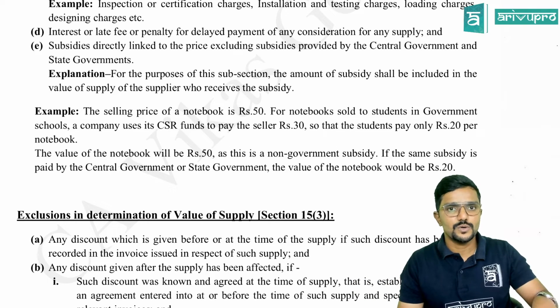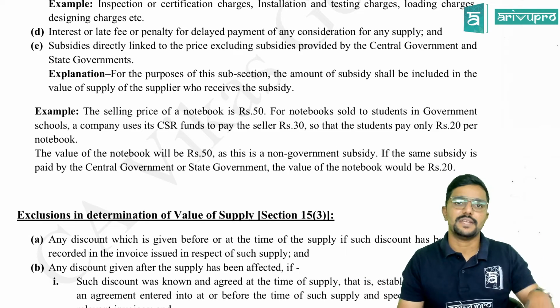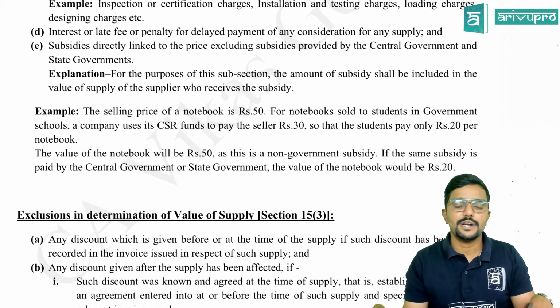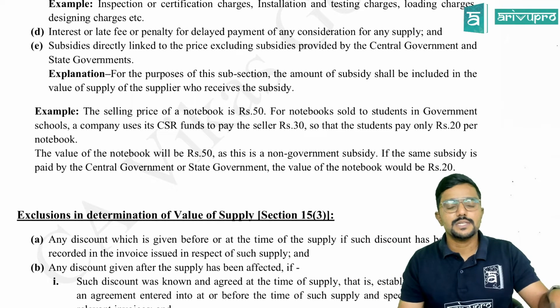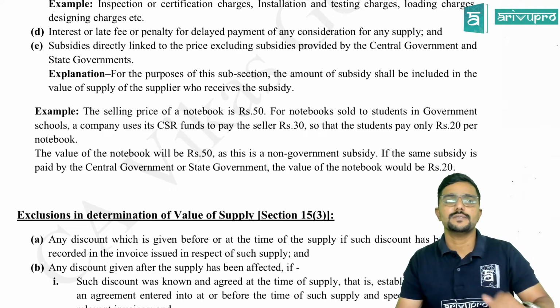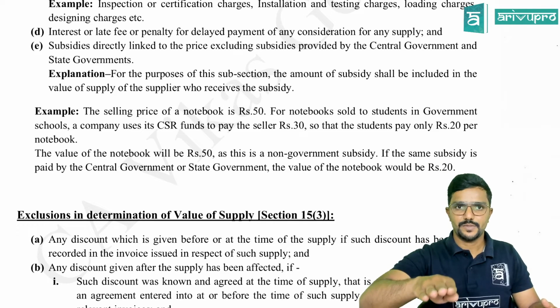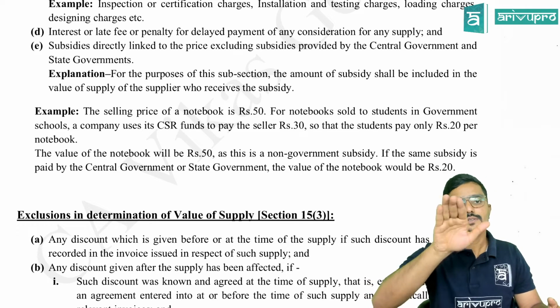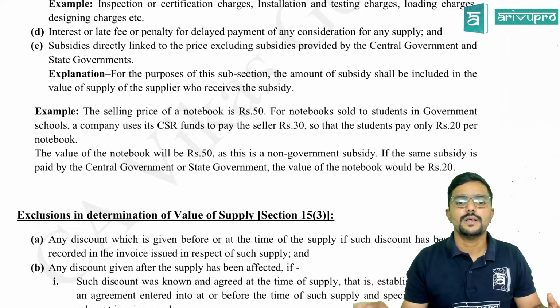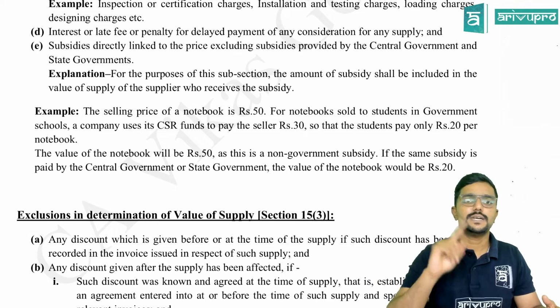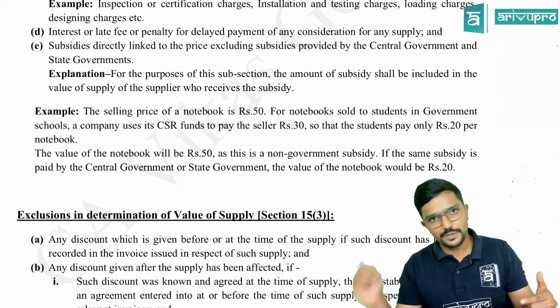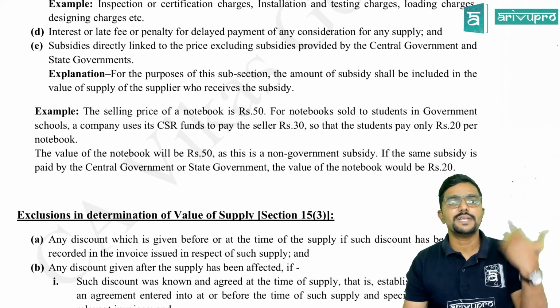So in this case, who is giving the subsidy? A company, which is not central government or state government. Okay. Is the subsidy linked to the price? Yes. As the subsidy is given to the supplier, he has reduced the price. So is it linked? Yes. So in that case, what is the value of supply here? 30 plus 20. That is, 20 which is the price charged by the supplier to recipients, students, plus 30 subsidy.